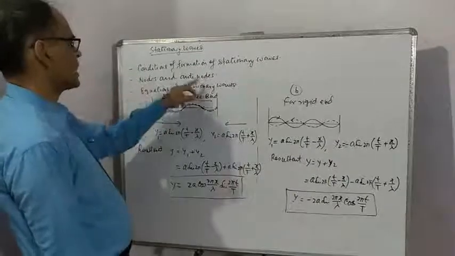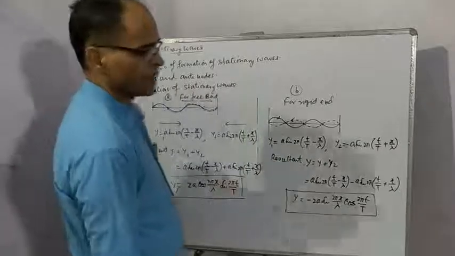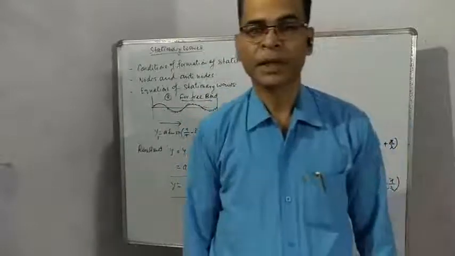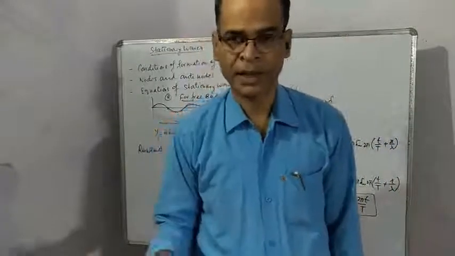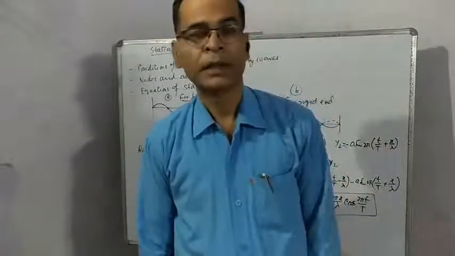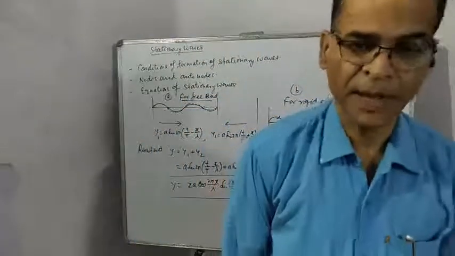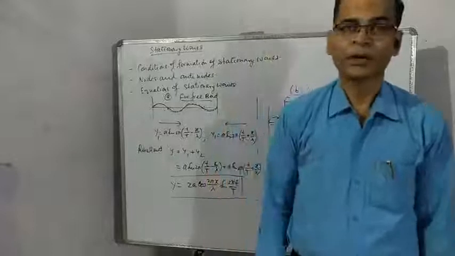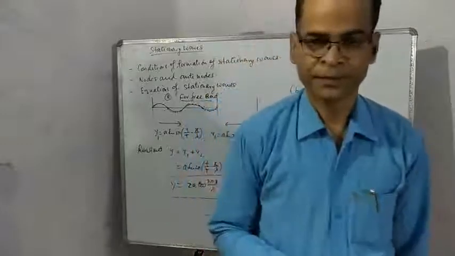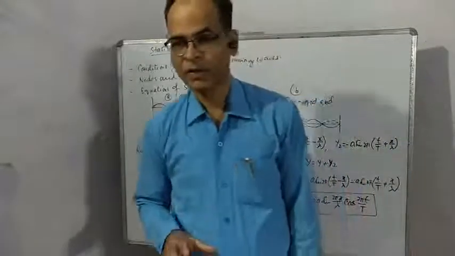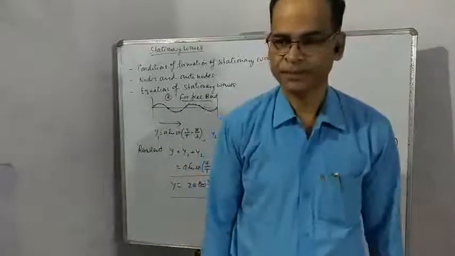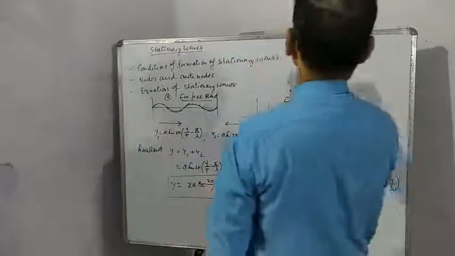Two definitions are important: nodes and antinodes. When a stationary wave is formed, there are some particles which are permanently at rest, they never oscillate. They remain stationary always. The points on which these particles are located are called nodes. And there are few points on which the oscillation of particles has maximum displacement. Such type of points are called antinodes.